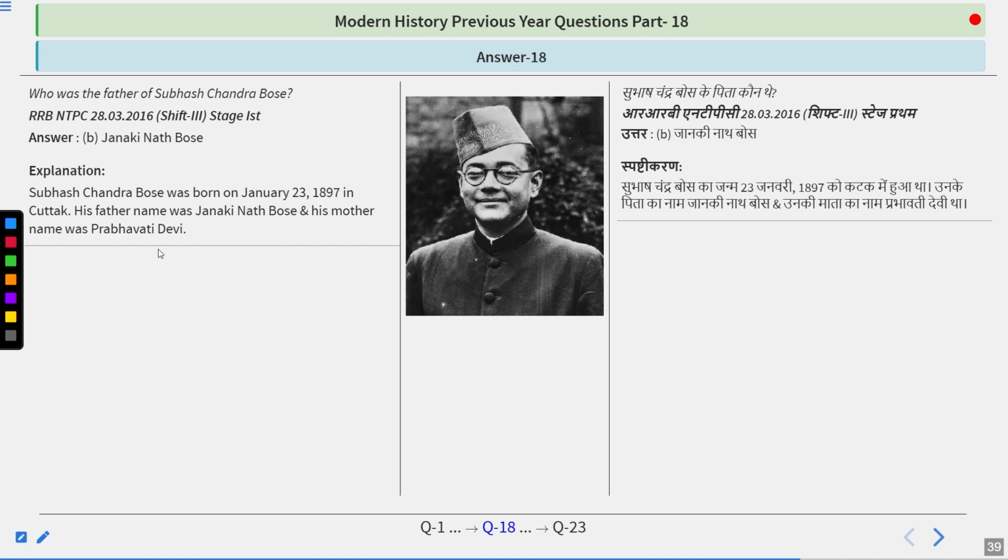Later he became a member of the Indian National Congress. He particularly also wrote some books related to the freedom struggle of India. Apart from that, he also founded the All India Forward Bloc, and he also became a founding member of the Indian National Army.